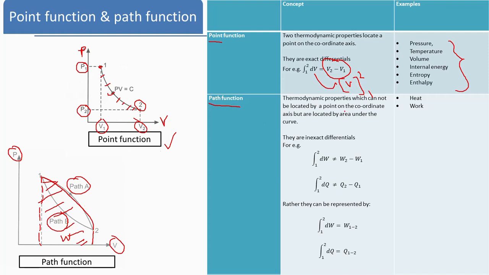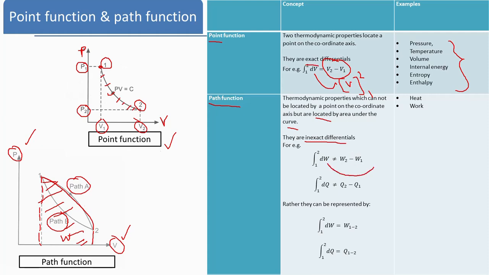Whereas what is the path function, that is important? Thermodynamic properties which cannot be located by a point. Here, as you can locate this by a point 1, 2, 3, 4, etc., you cannot locate it by a point on the coordinate axis. PV is the coordinate axis, but they are located by the area under the curve. So area under this, dW suppose, these are the inexact differentials, while these are the exact differentials.